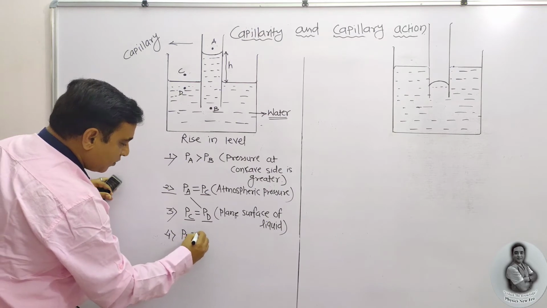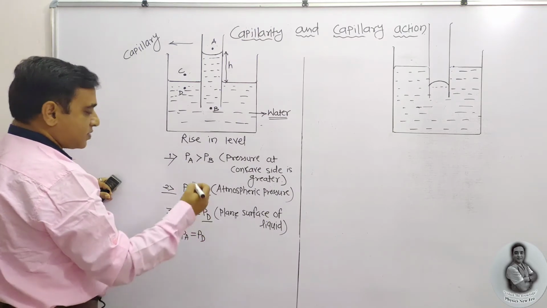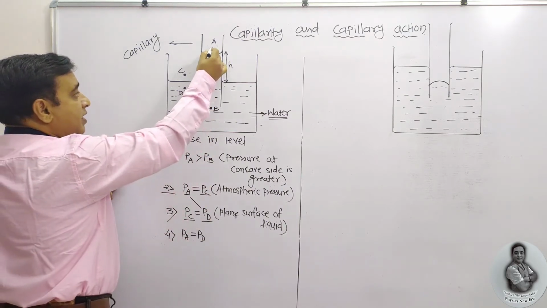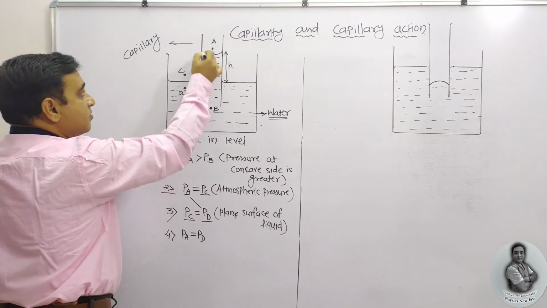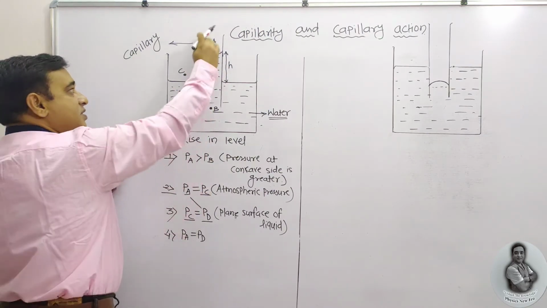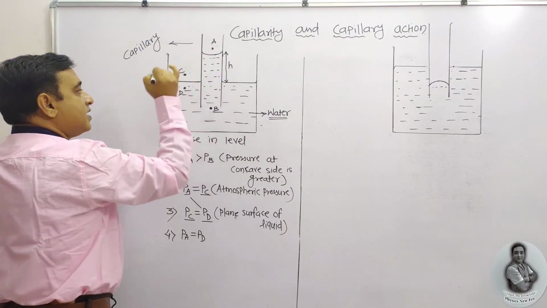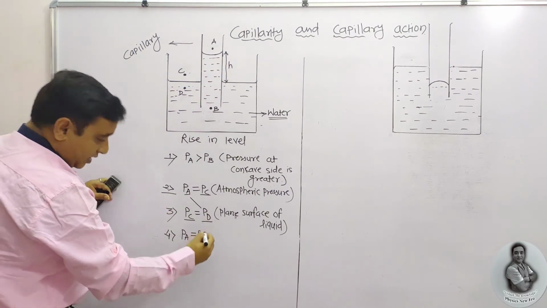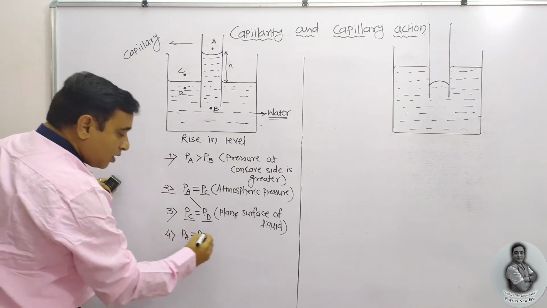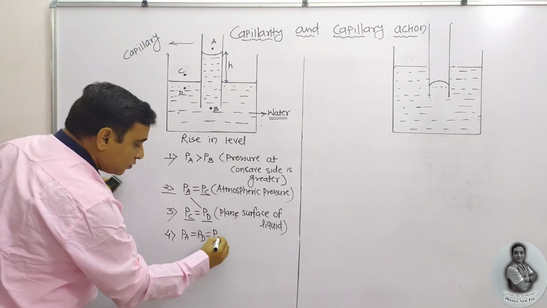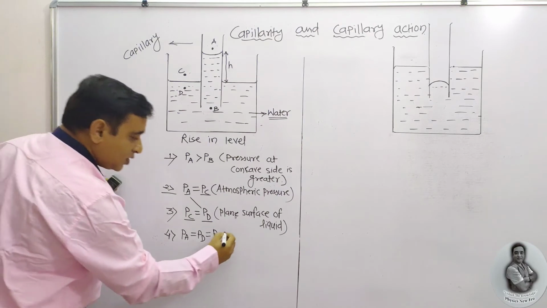PA is equal to PD. Means here PA is equal to PD, which is equal to PC. That means these three pressures are equal. Pressure at A, pressure at C, pressure at D are equal. I am going to write that also. PC. Similarity.